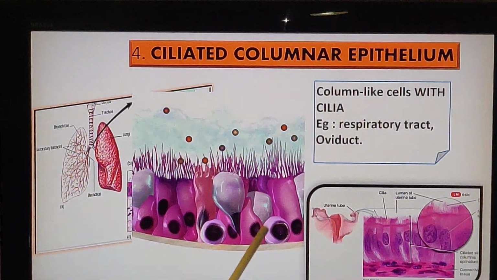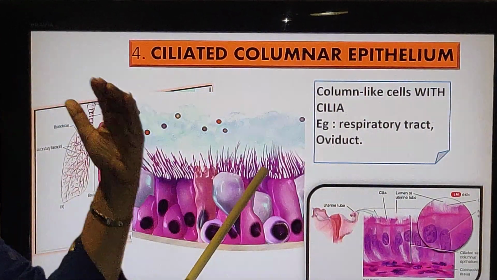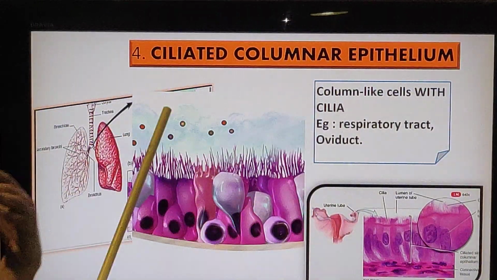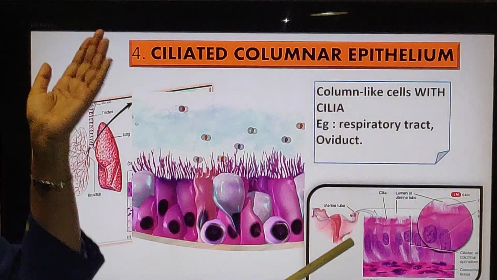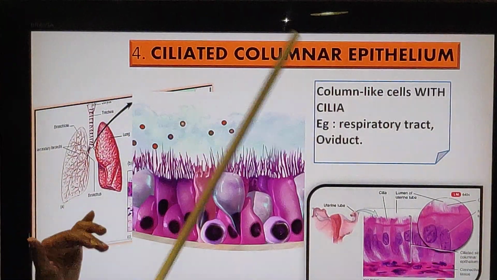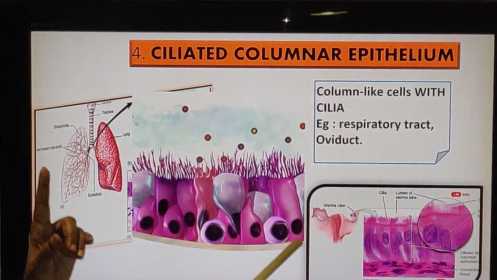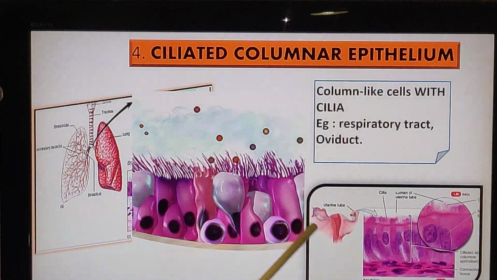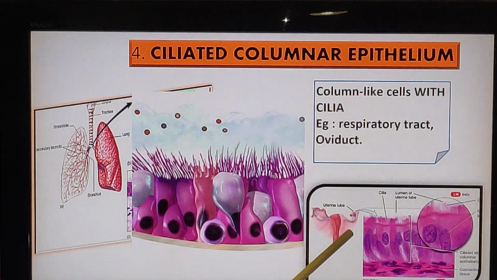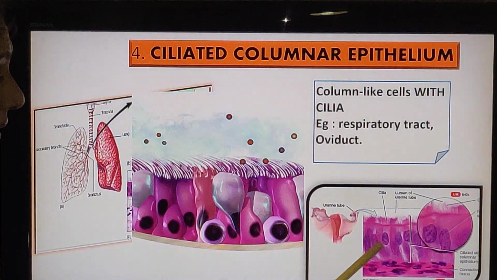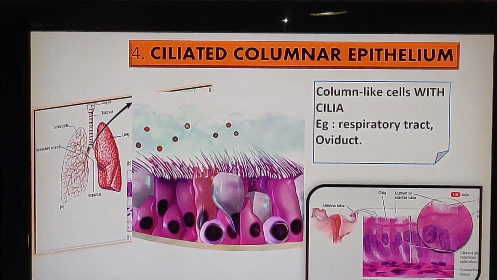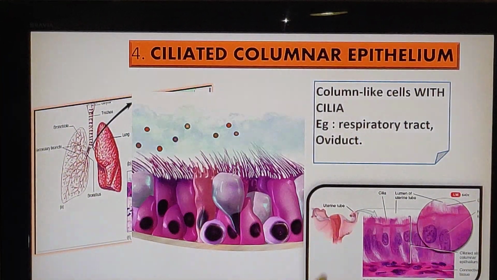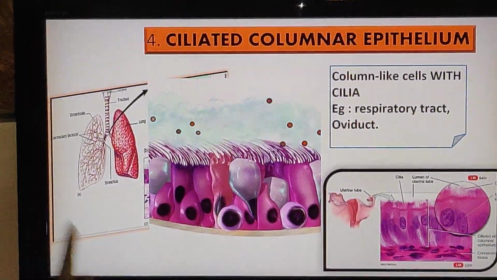Okay, this columnar epithelium is present in the nasal cavity, trachea, bronchi and bronchioles, and it is helping in the easy movement of the air during inhalation and exhalation. And it is present in one more place in our body, that is in the females. In the female reproductive tract, you have the uterus and the fallopian tube. The fallopian tube has the ovum waiting there. So that fallopian tube also has the ciliated columnar epithelium. So the two locations are the respiratory tract and the oviduct. Oviduct is also called the fallopian tube.